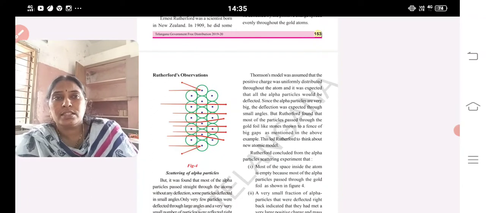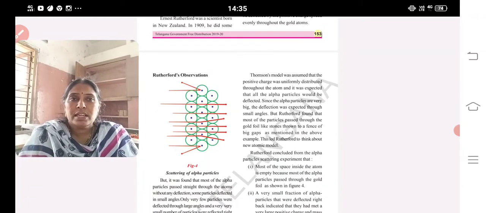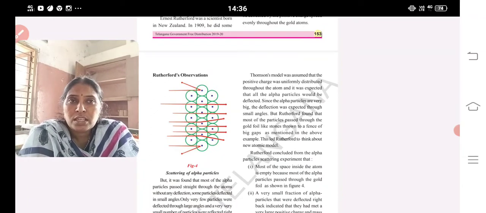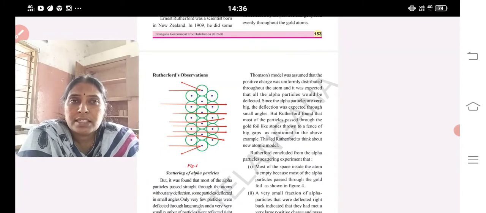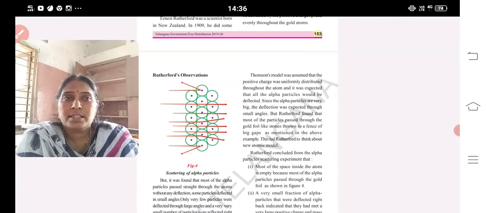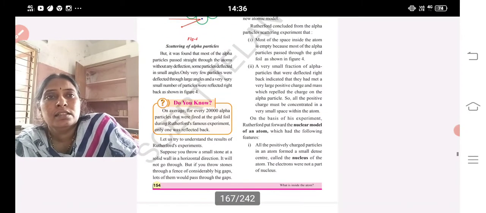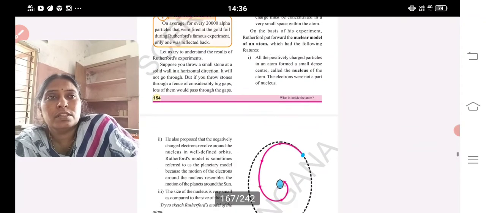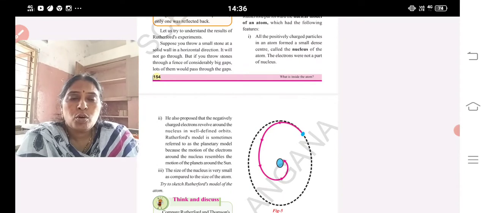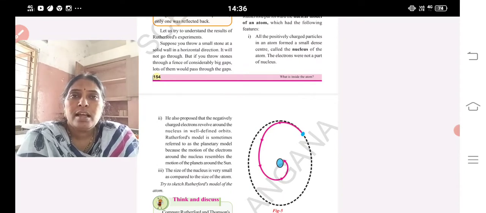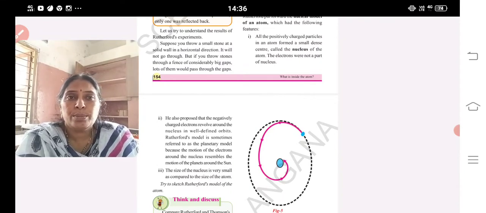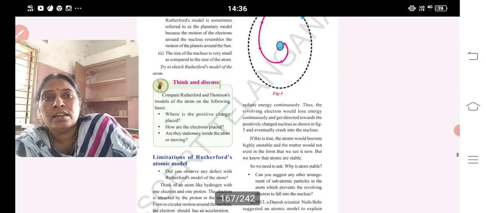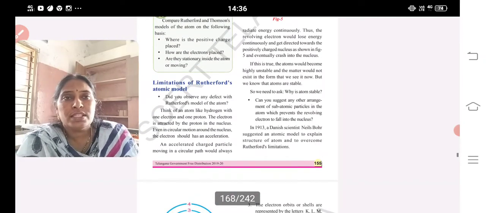See, you can see that of all the rays, only one ray from 20,000 is deflecting back from the center. That is said to be the nucleus. His model is also known as the nuclear model, planetary model, and alpha scattering experiment.